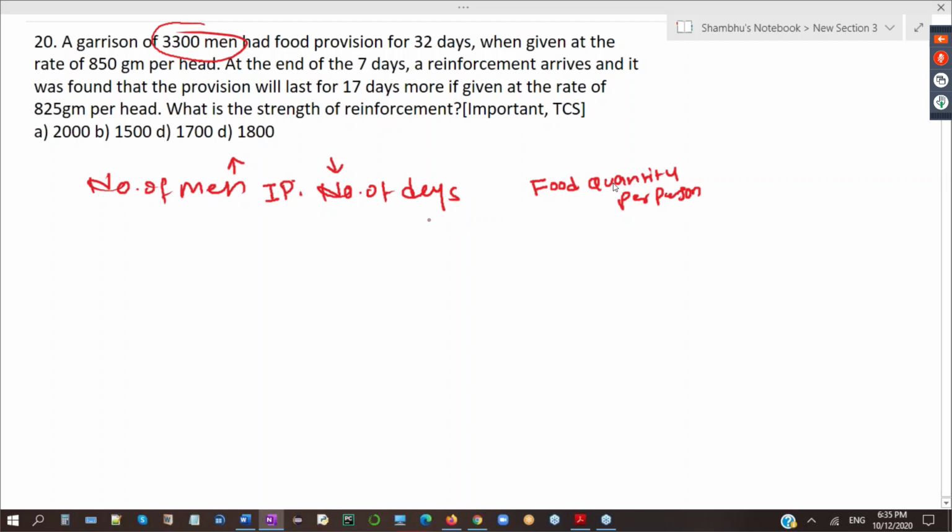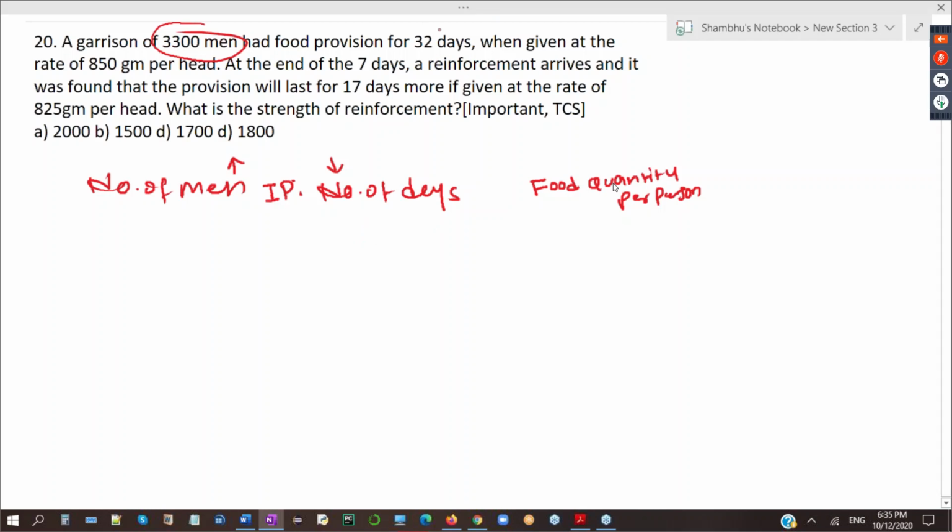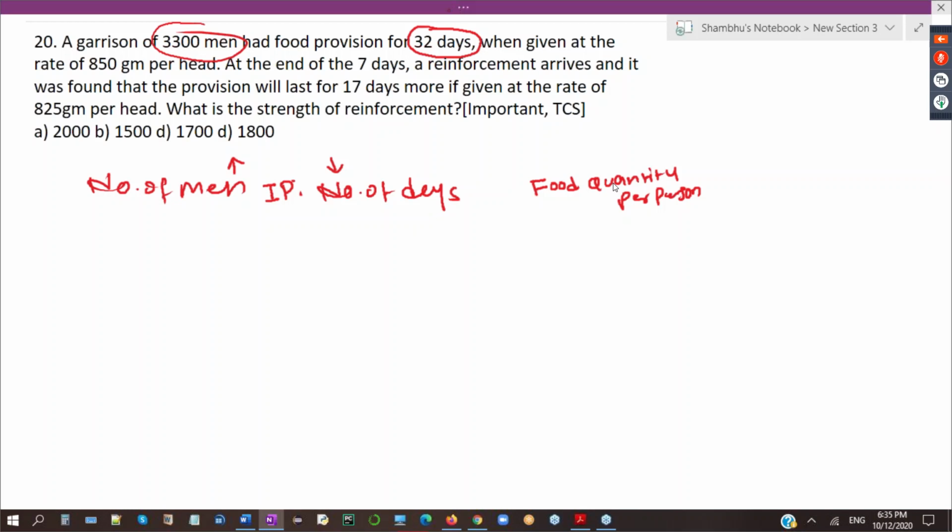Now you have to tell me one next thing. They have limited food for 32 days. Ask your friend Abhishek, they will inform you, okay? Number of men, number of days, indirectly related. Now, number of days is fixed. They have food quantity fixed for 32 days.